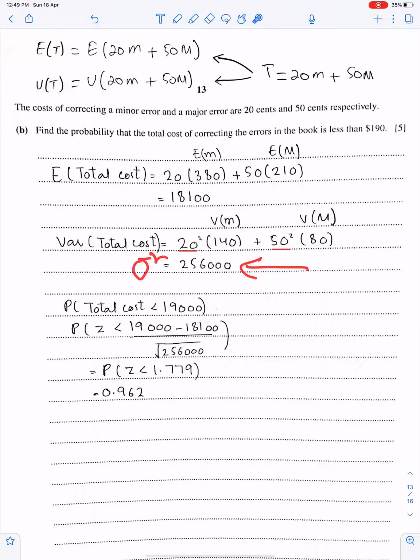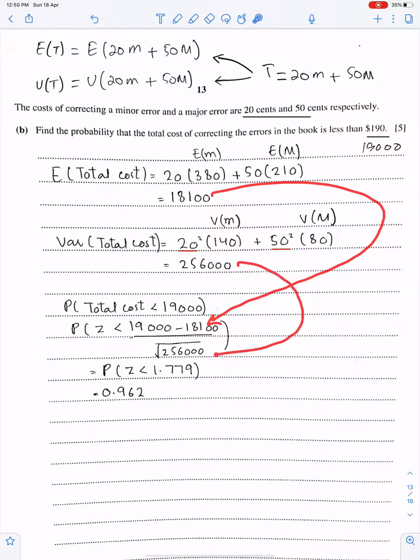This is sigma square. Now find the probability that the total cost of correcting the errors in the book is less than $190. We need this probability. Total is less than $190. And this is in cents. Make sure you read this thing carefully: 20 cents, 50 cents. So this must be in cents, which is 19000. So this is the requirement. Mean is here and standard deviation is here. And give your answer up to 3 significant figures.